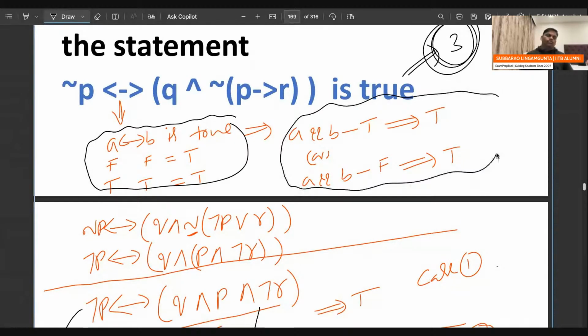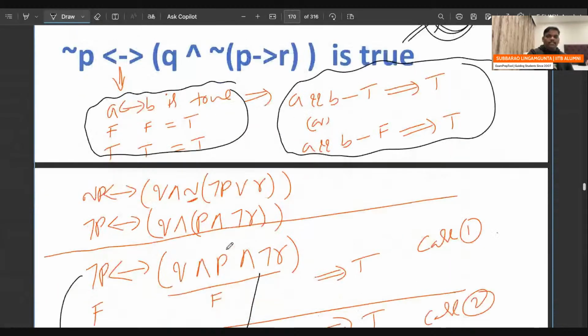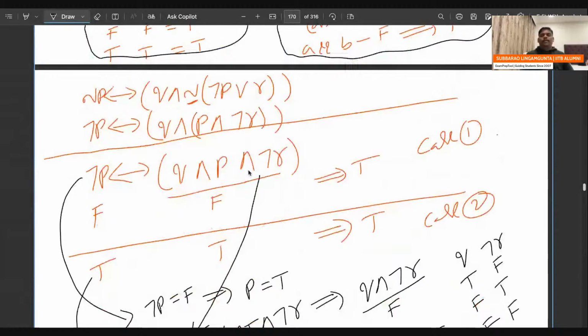Now I started simplification. Negation, which is there, I have not done any simplification. Implication, I have written the implication meaning, another way of writing. P implies Q is negation P or Q. P implies R is negation P or R. So the negation outside is there.